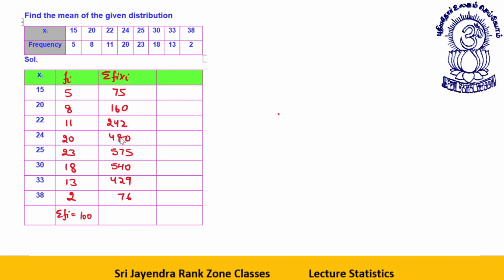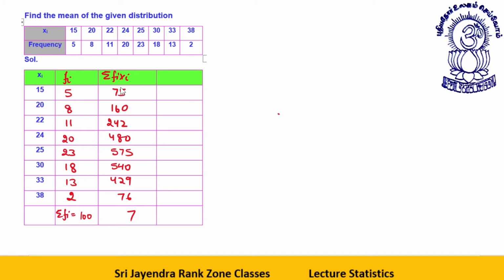What is their sum now? 5 plus 2, 7, 7 plus 5, 12, 12 plus 6, 18, 18 plus 9, 27, 2 carry.